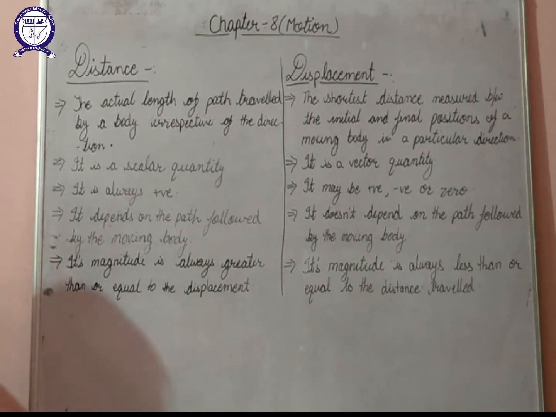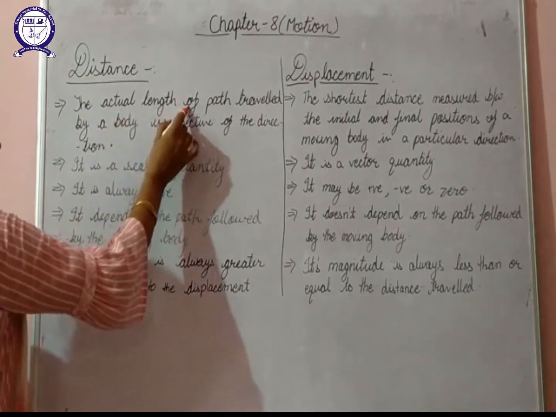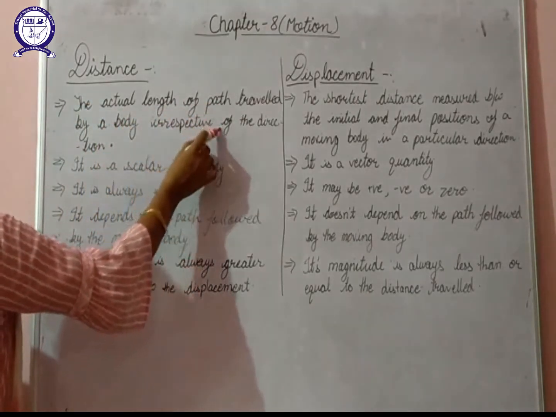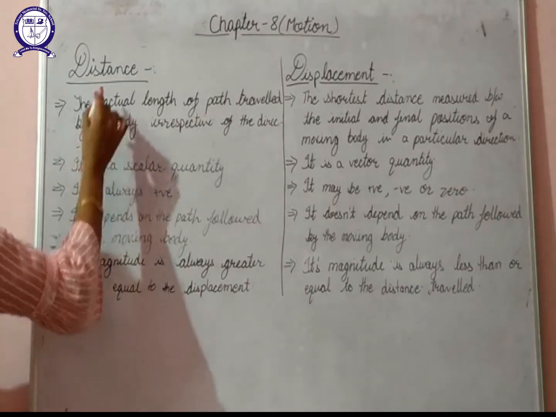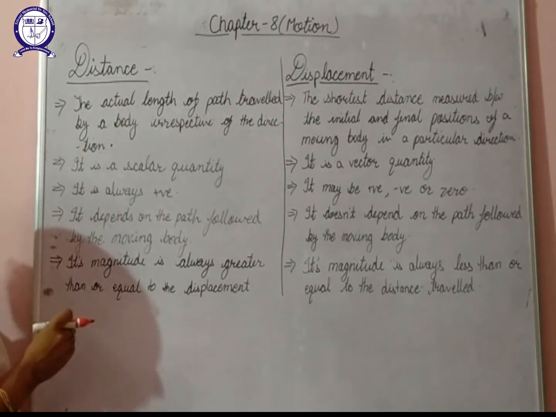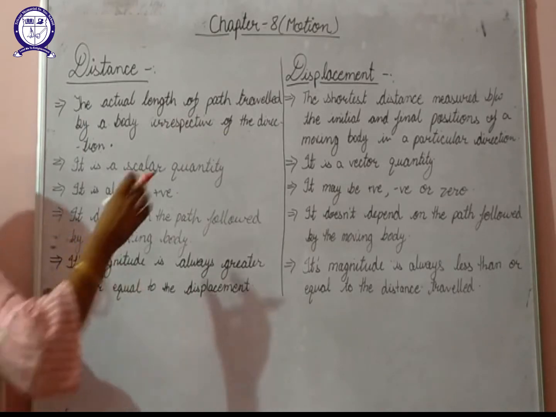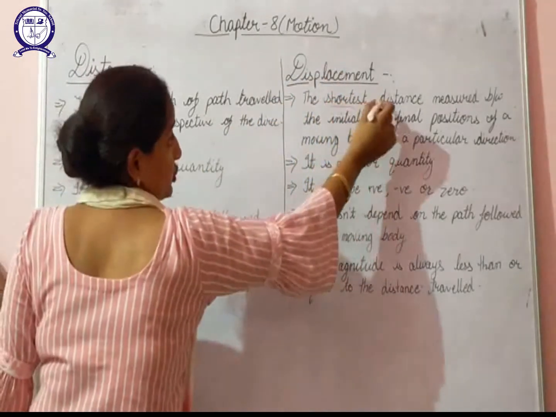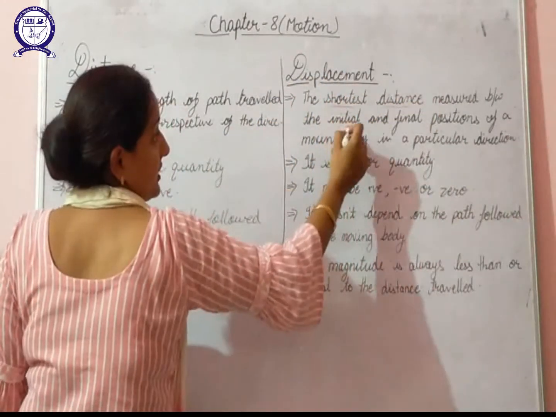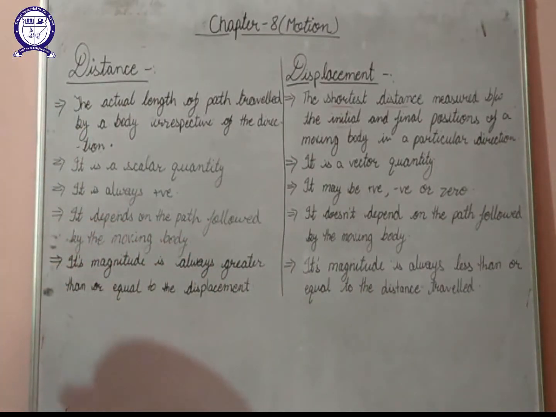Next is distance and displacement. The actual length of the path travelled by a body irrespective of the direction is known as distance. Distance is basically the actual length of the path that the body is following, whereas displacement is the shortest distance measured between the initial and final positions of a body in a particular direction.